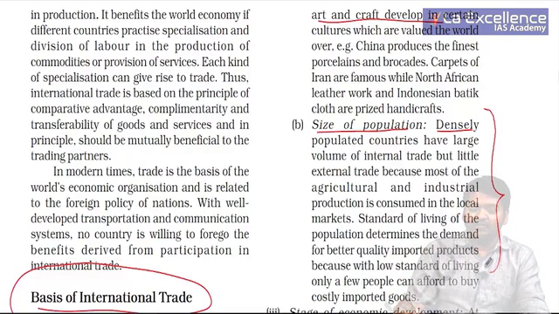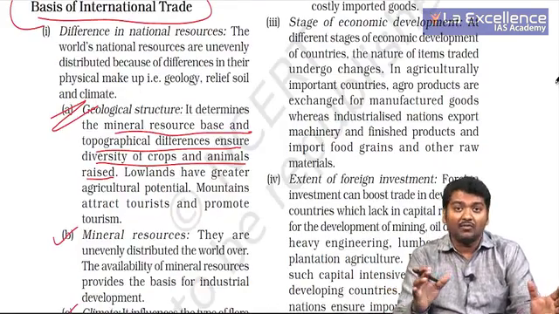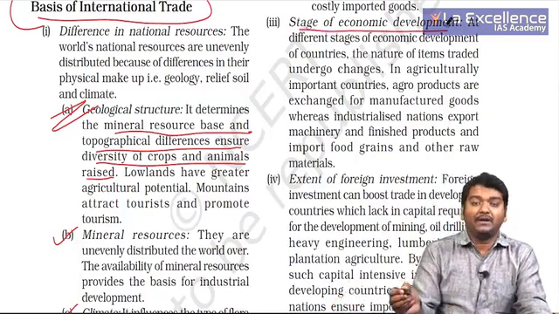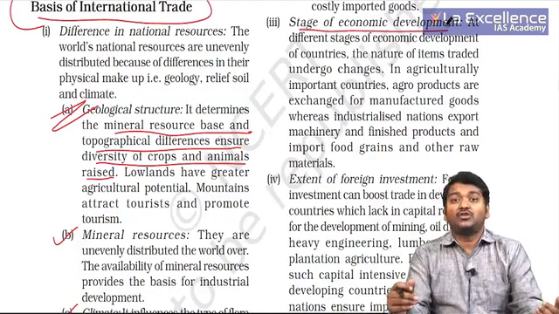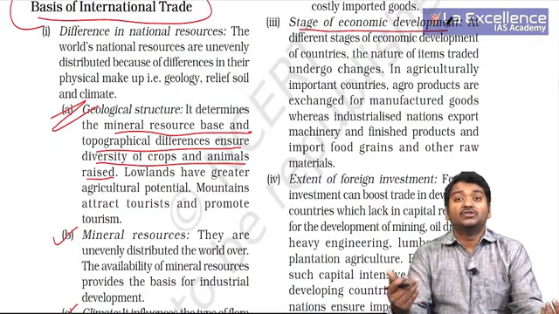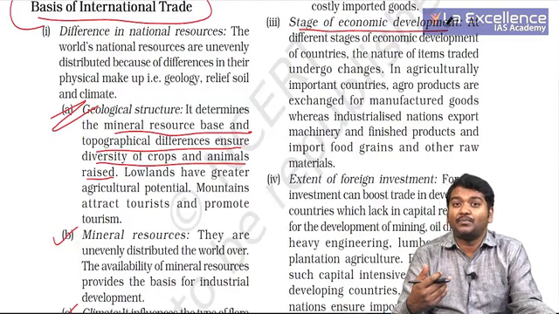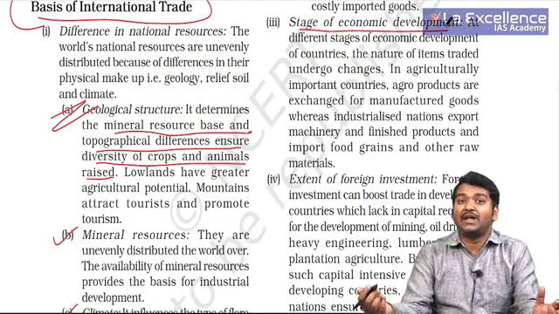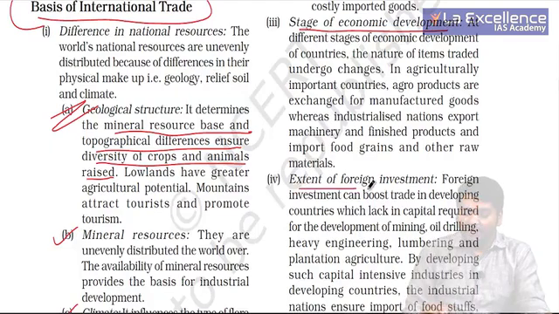With the industrial revolution, when you wanted more markets, industries were present in one part and the goods were distributed to different parts of the world. Stages of economic development: different countries are in different stages of economic development. For example, India actually exports raw material of iron ore even today and imports steel. Some countries export oil to India, and India exports petroleum products back to them. So this is what we try to say: different levels of economic development lead to trade over those particular products.